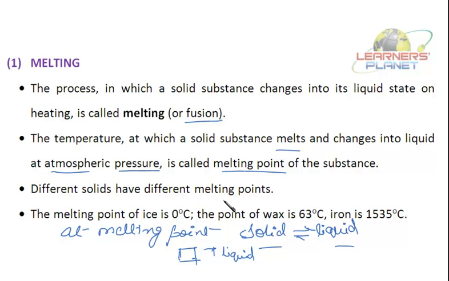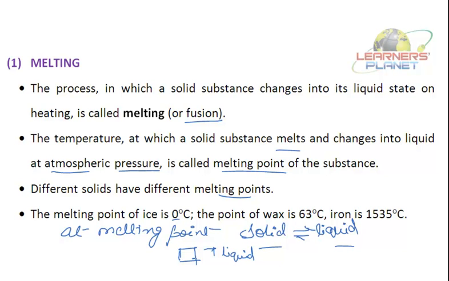Different solids have different melting points, obviously. This melting point also depends on the intermolecular forces of attraction. What sort of force is there between the particles? The melting point of ice is 0 degrees centigrade. That is, at 0 degrees centigrade, there is an equilibrium between ice and water.